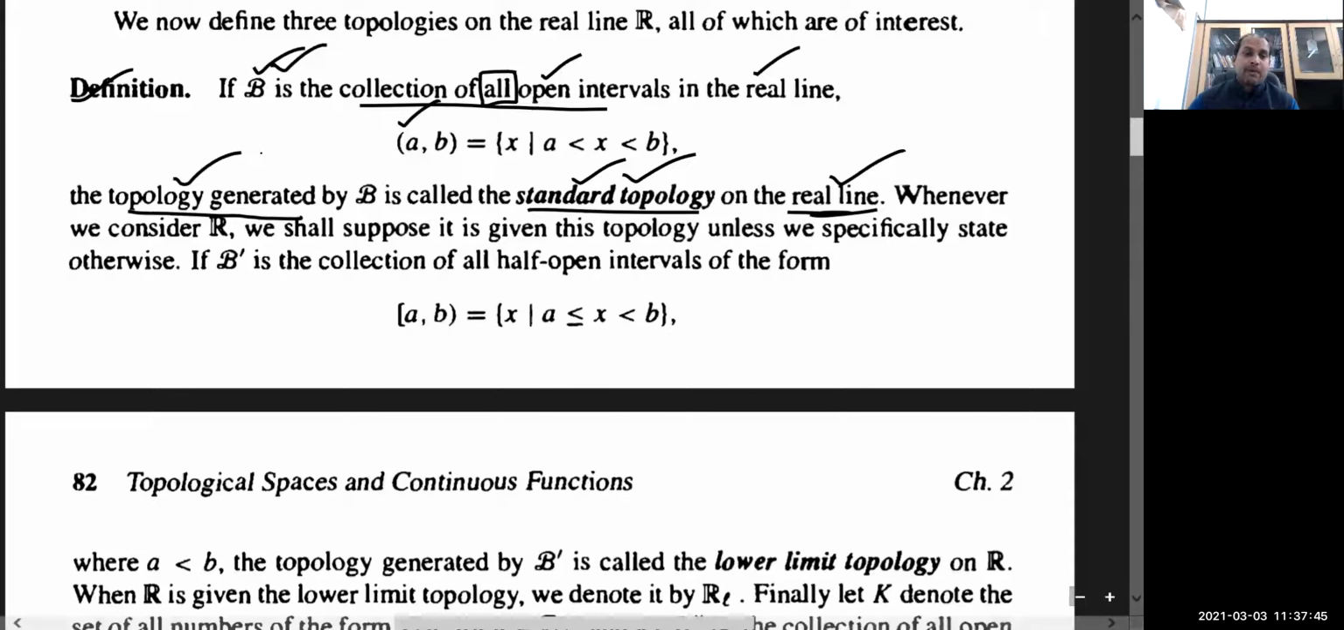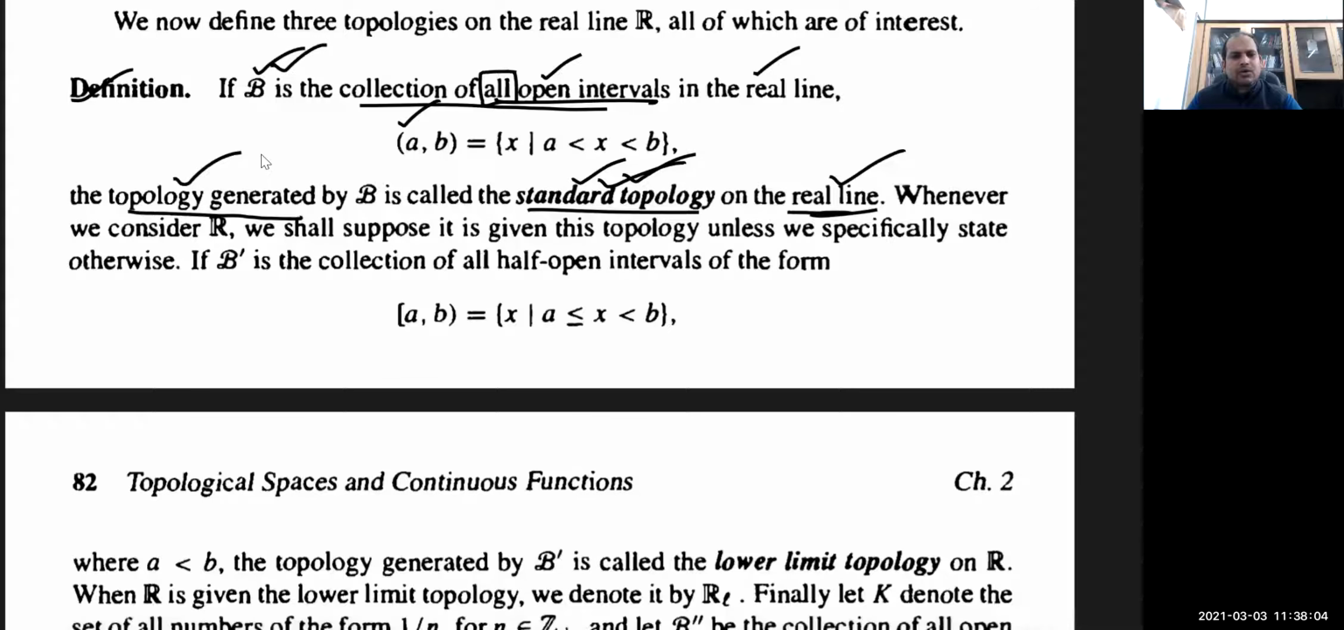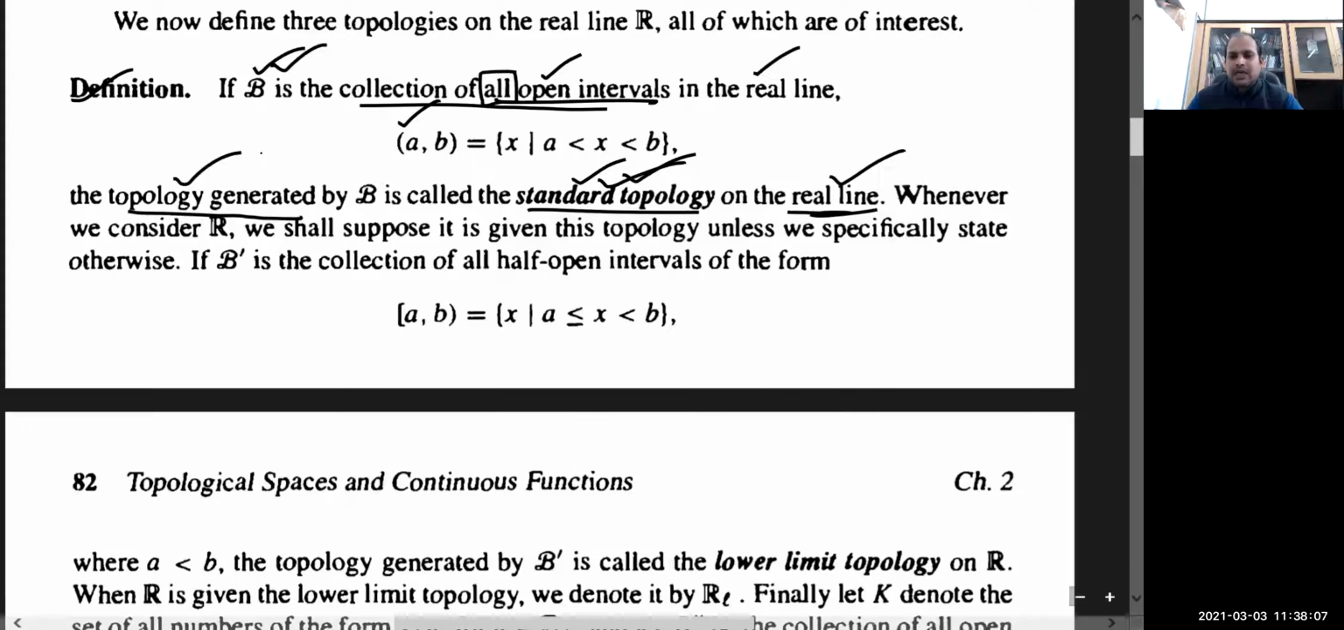Okay. So remember what we have studied till now: for the discrete topology, the basis is the collection of all singletons. For the standard topology on the real line, the basis is the collection of all open intervals. Now, apart from the standard topology and the discrete topology, let us look at some more topologies. The first one is the lower limit topology. Then I will come to the upper limit topology and the K topology. These three are important topologies.